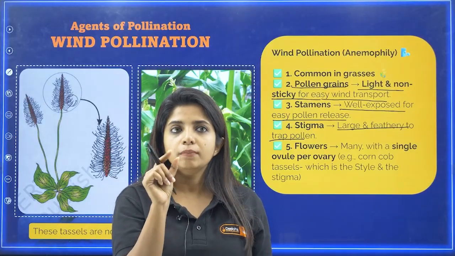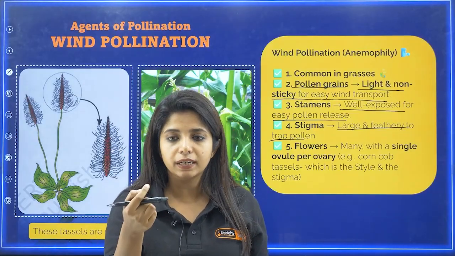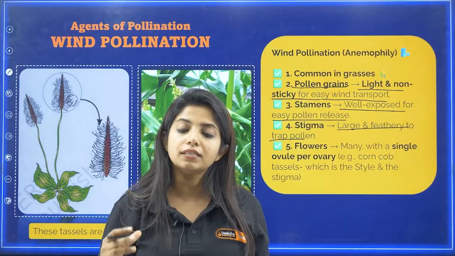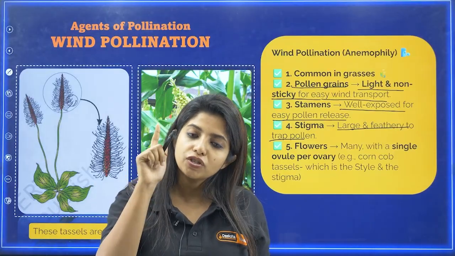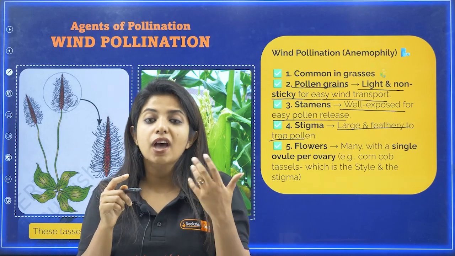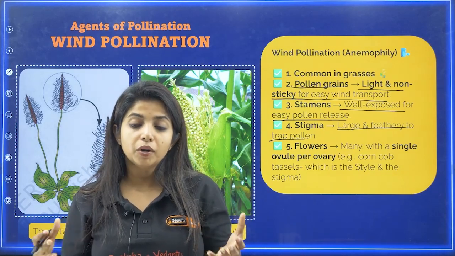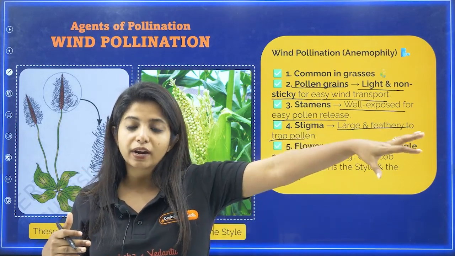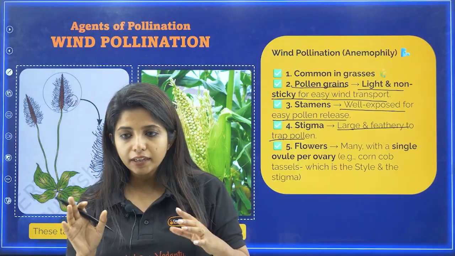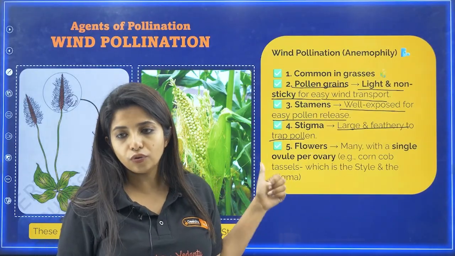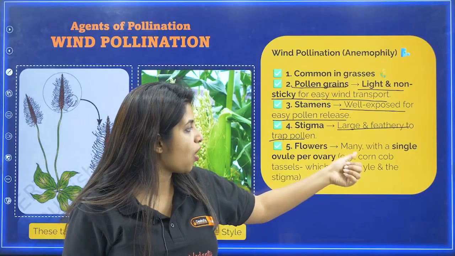Why, my dear children? Because the ovule has the female gamete and you do not want to waste the plant's energy making that ovule, because wind pollination is not necessarily going to happen. The chances of pollination are less compared with biotic agents. That is why you don't want to make multiple ovules. So many flowers are there, but with a single ovule. Example, corn cob tassel.